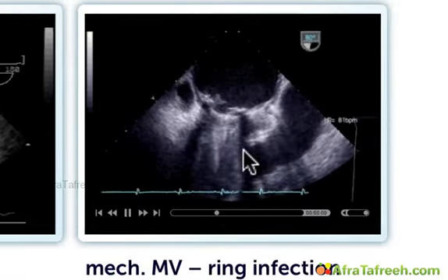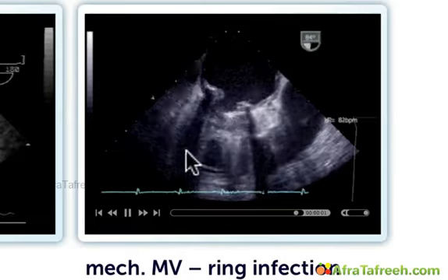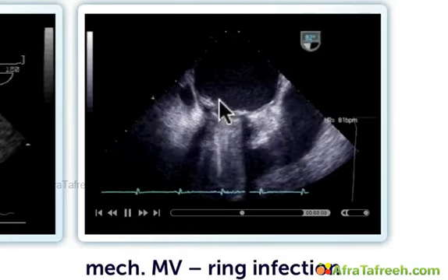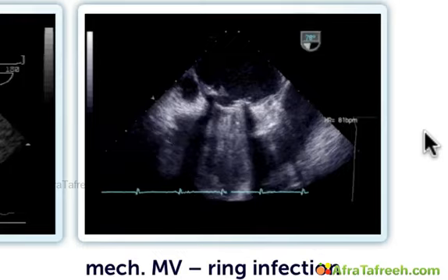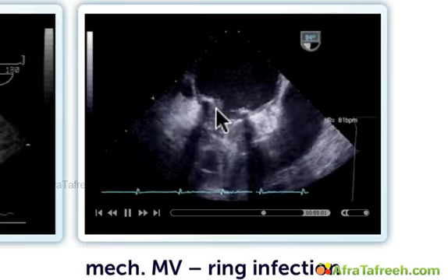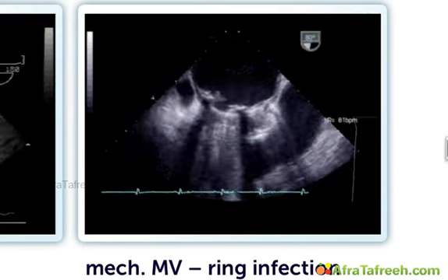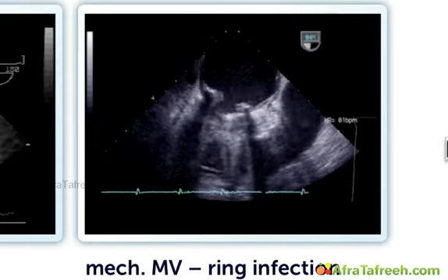Here we have a patient who had early endocarditis following also a mechanical prosthetic valve. Here we see the structures, the vegetations located on the sewing ring. Remember, from the transthoracic approach, there is no way we can really see these structures simply because we have shadowing due to the prosthetic valve itself. So this again shows you the advantage of transesophageal echocardiography.